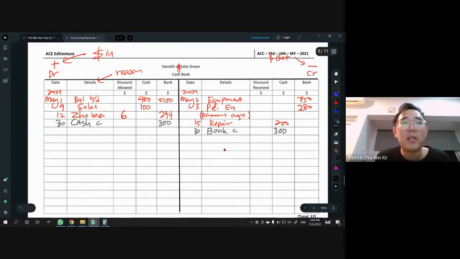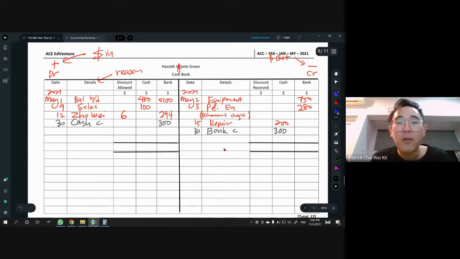Draw the total line, starting from the discount column, so you have to total up the discount also. Do the same for the right hand side, the discount received, all the way until the bank part. So draw the total line first.